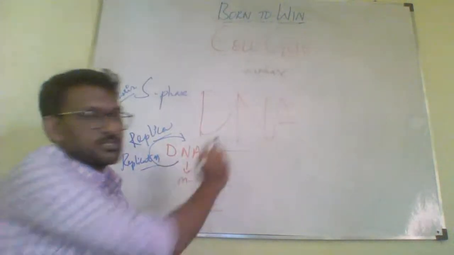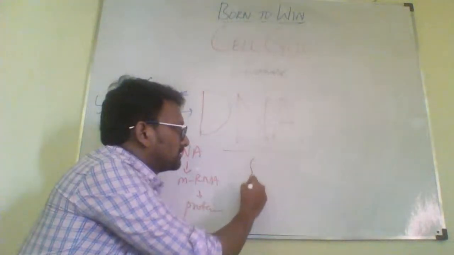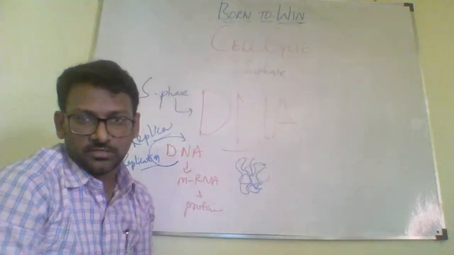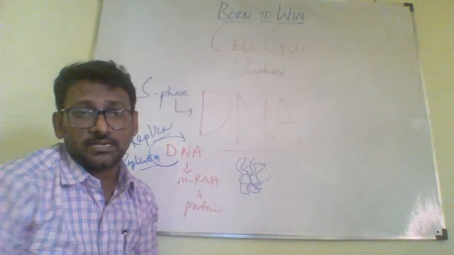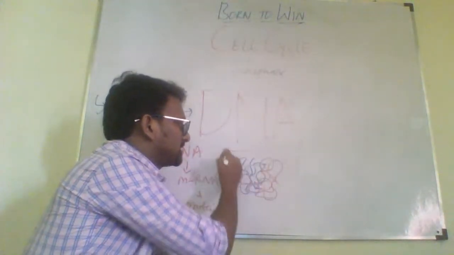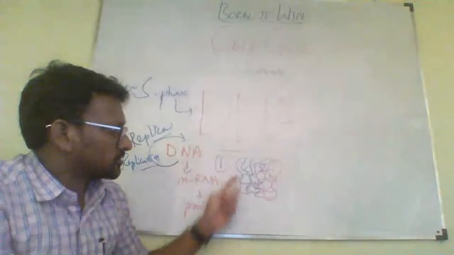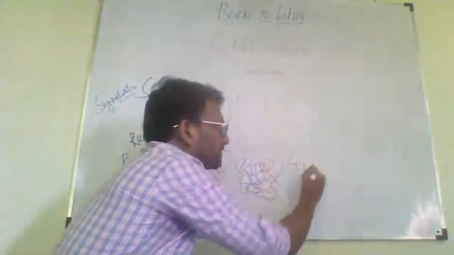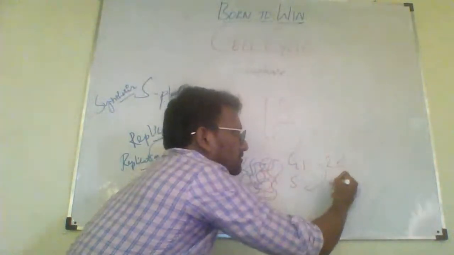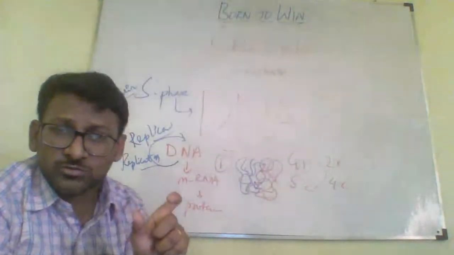So this DNA replication occurs during S phase. This DNA molecule, after the end of the S phase, you can see that the content will double. So the exact copy would be doubled, but still it's only one chromosome. So from G1 phase to S phase, the DNA content changed from 2C to 4C, but the number of chromosomes would remain the same.